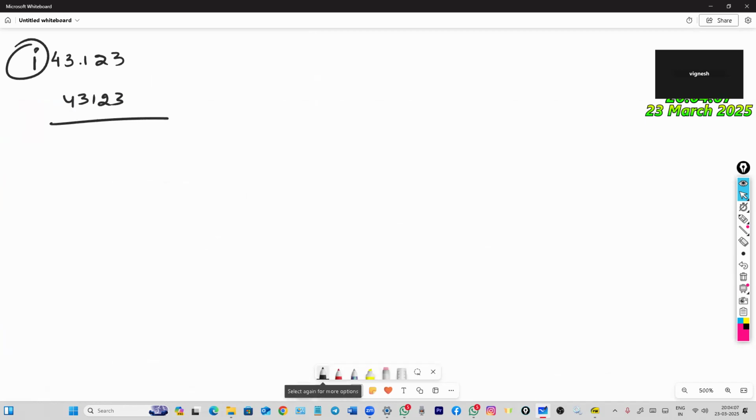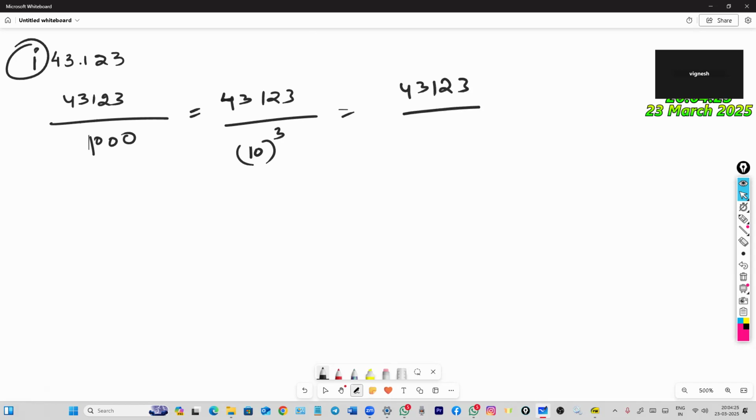43.123 divided by 1000. We can divide it by 1000. Here 1000 we can write as 10 cube, and 10 cube we can write as (5 into 2) whole cube. So 43.123 we can write with (5 into 2) whole cube in the denominator.